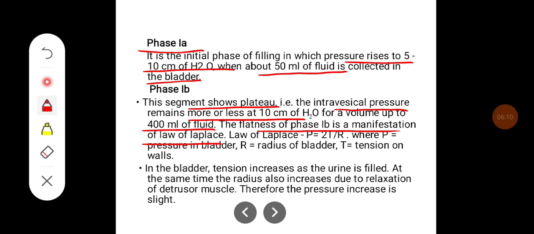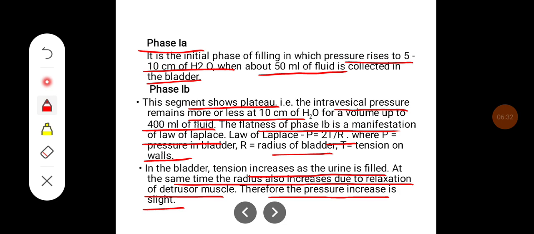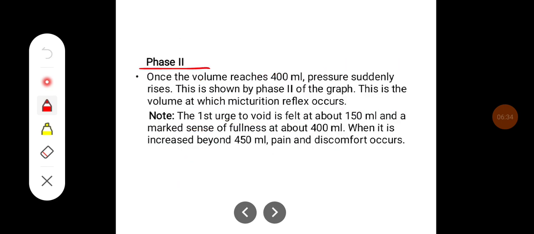Law of Laplace is nothing but P is equal to 2T divided by R, where P is pressure in the bladder, R is radius of the bladder, and T is tension on the walls. In the bladder, tension increases as urine is filled. At the same time, the radius also increases due to the relaxation of detrusor muscles, and therefore the pressure increase is slight. In phase 2, once the volume reaches 400 ml, pressure suddenly rises, and this is shown by phase 2 of the graph, and this is the volume at which micturition reflex occurs.